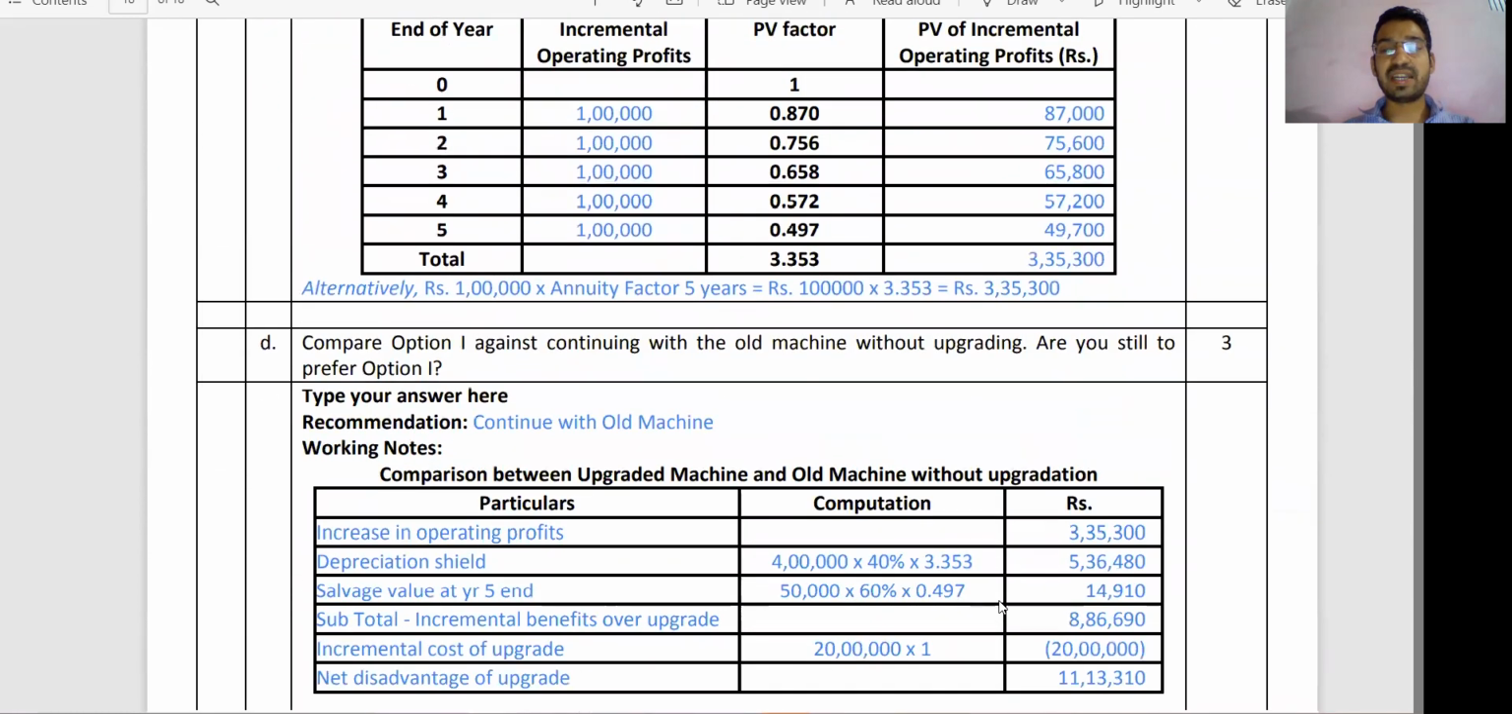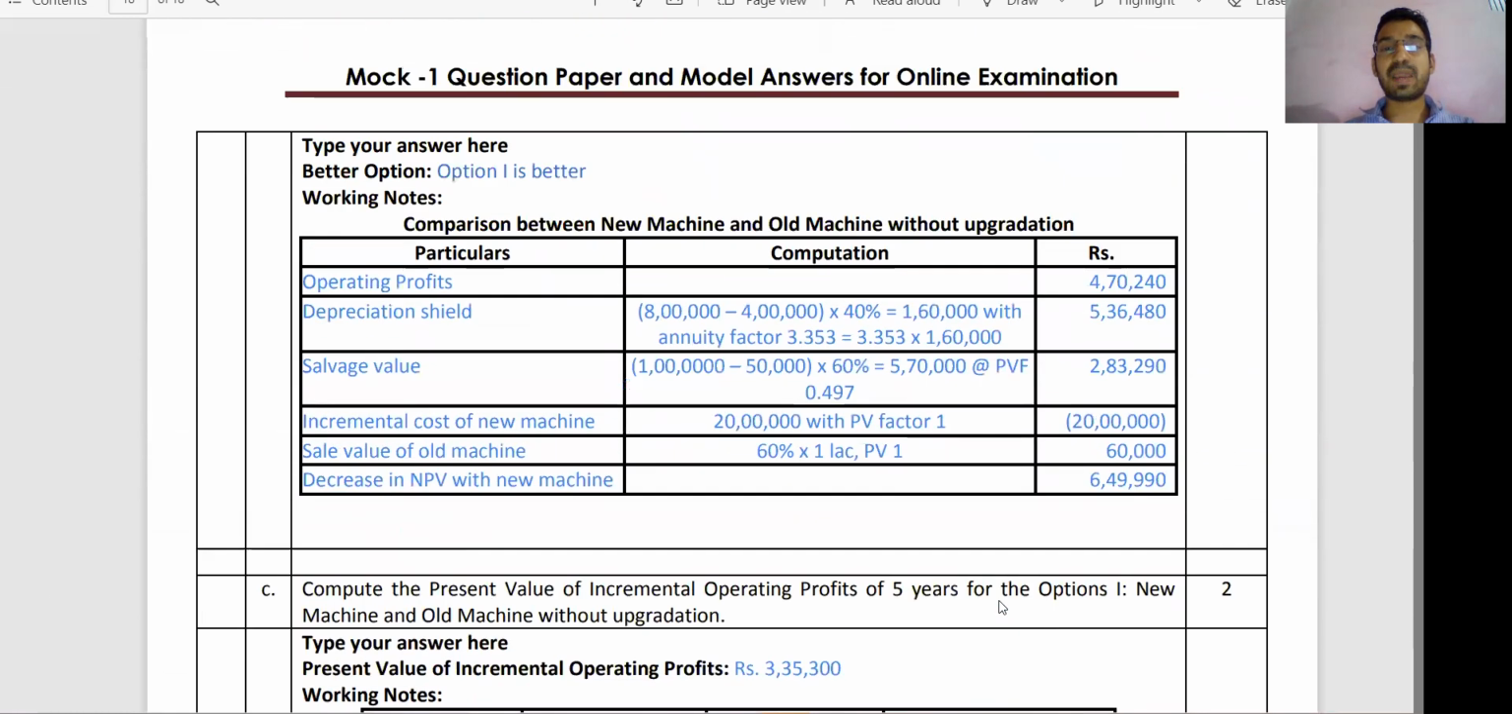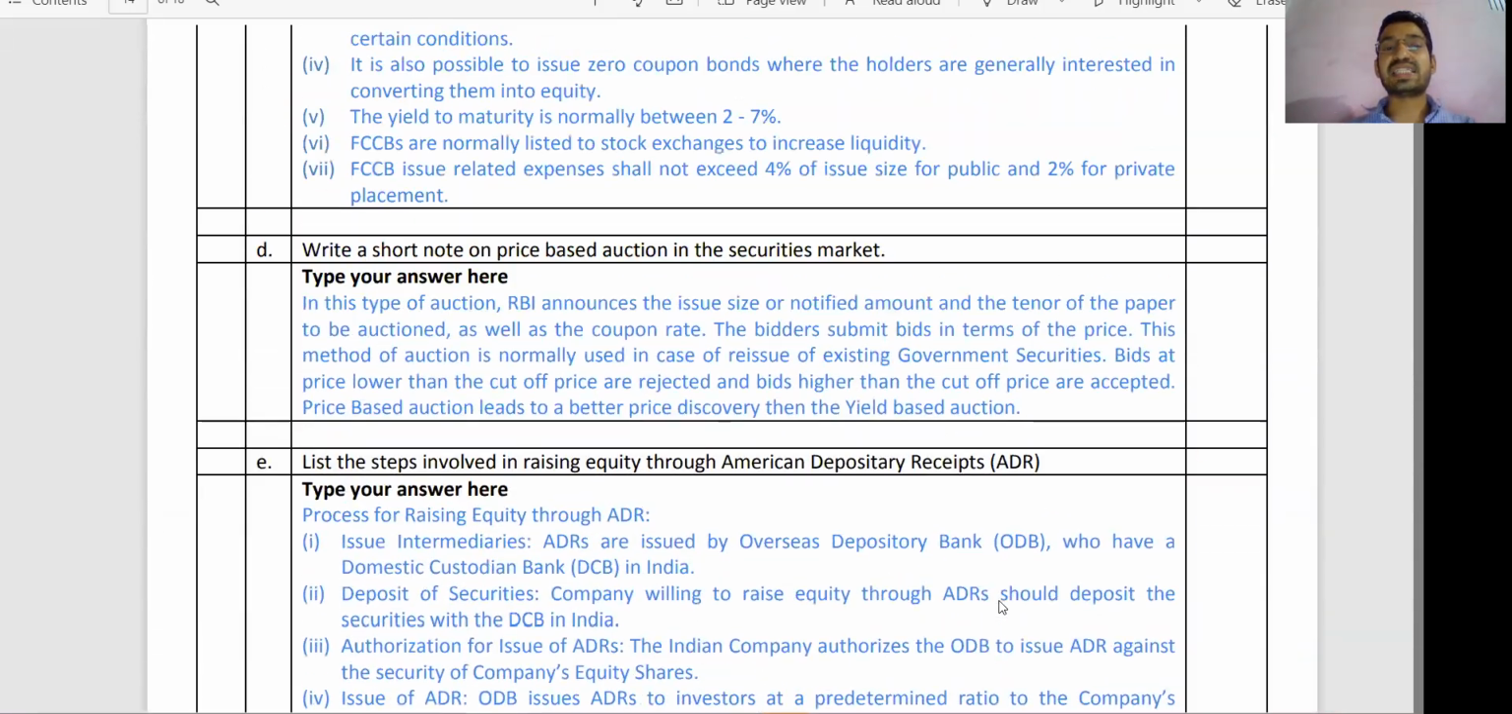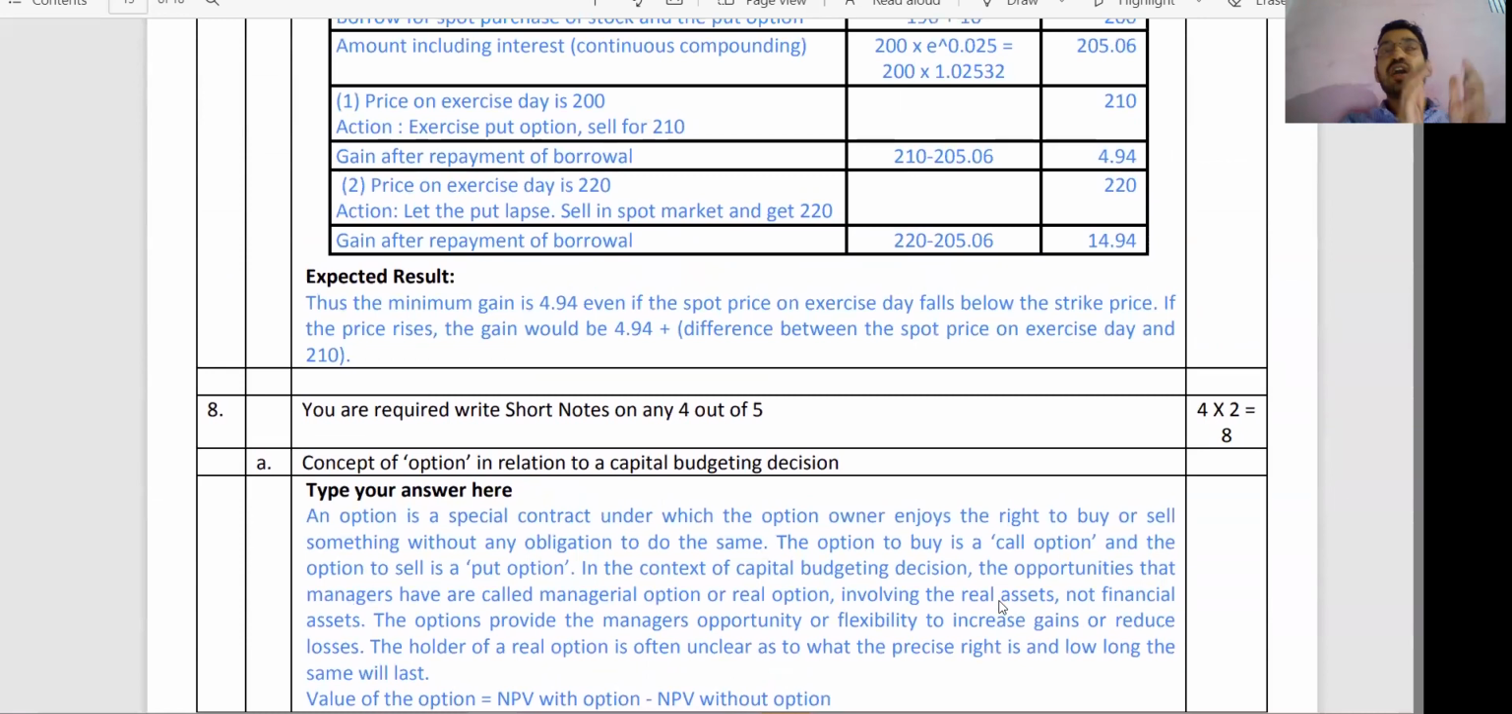Part C is 2 marks, part D is 3 marks. So this is the paper pattern. So guys, we have to practice more. Okay, yes, I'm saying that in comparison to Jan 21, where all the practicals were MCQ based,